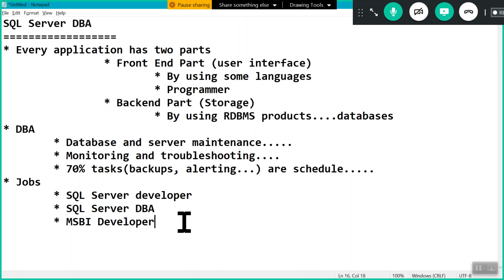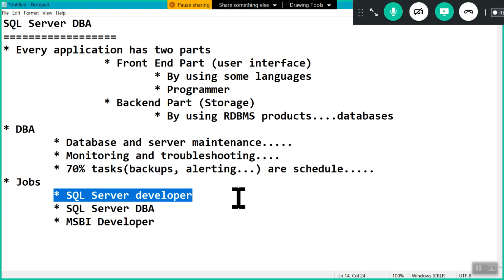As a SQL Server developer, they will develop the databases. Means they will create the database, creating tables, writing stored procedures, functions, triggers, everything they will perform here. That is the developer's job. But once the development is done, once the testing is done, then the database is placed in the production environment, the production server. After that, we'll start our job.